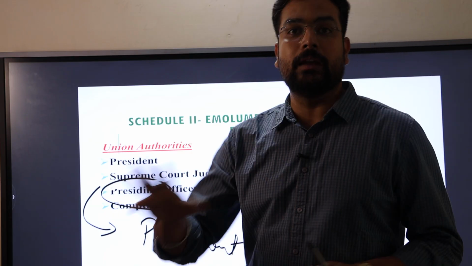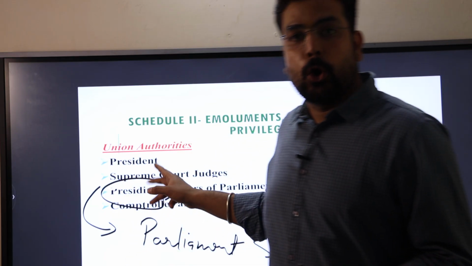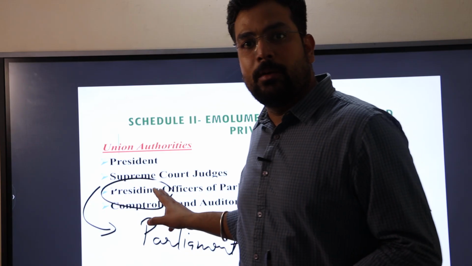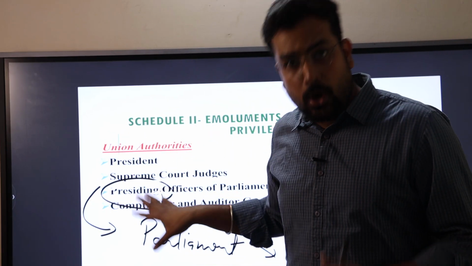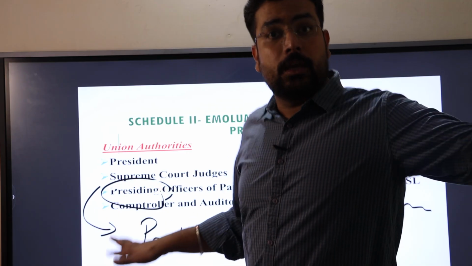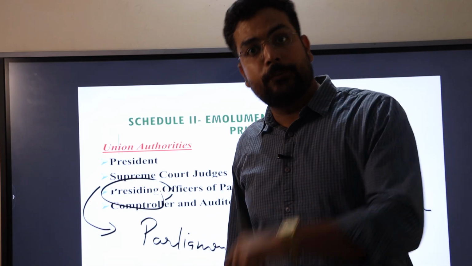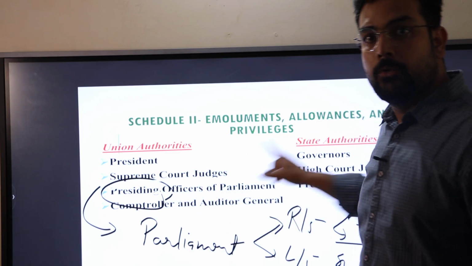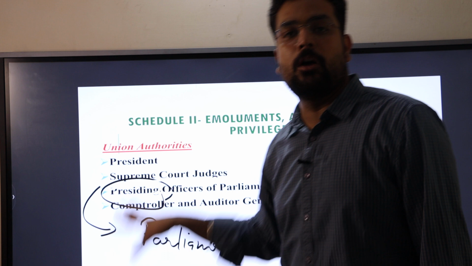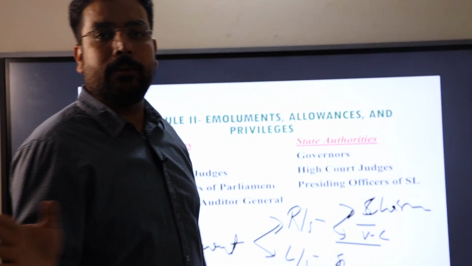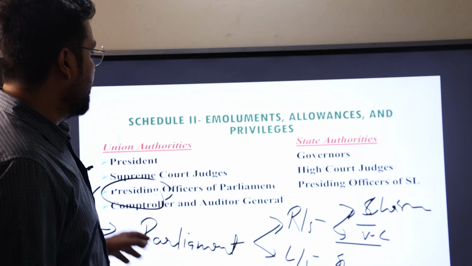This is a single person, and that is why the Comptroller and Auditor General is a common person in the union as well as state authorities. Although this person gets the salary from the consolidated fund of India, not from the states, the person would be counted in both authorities, union and states, as he is a common person. There is no other office in the state for auditing.